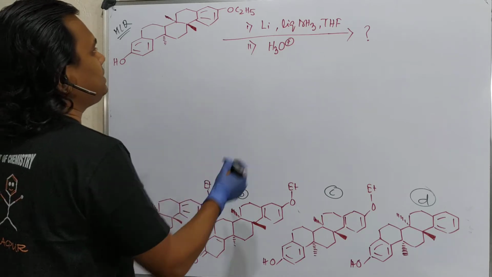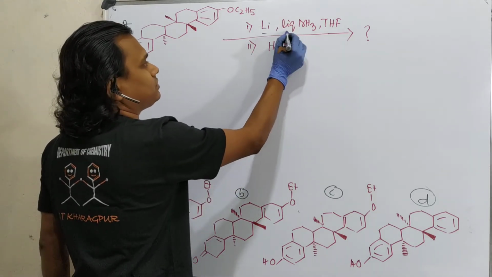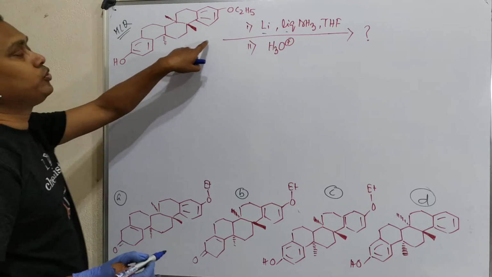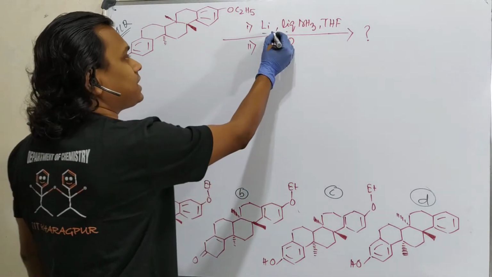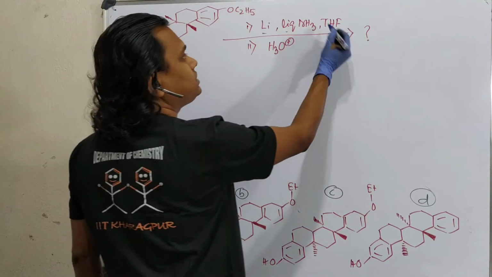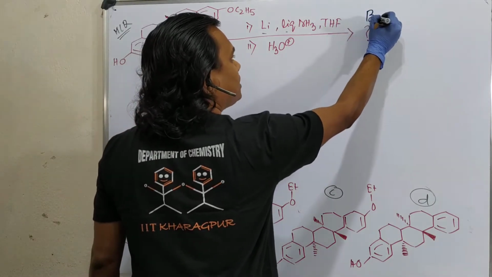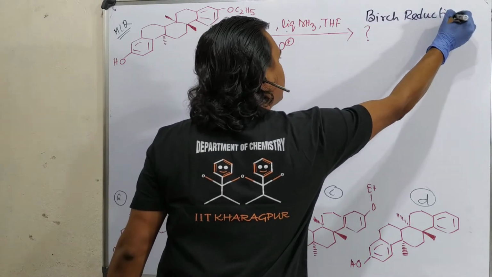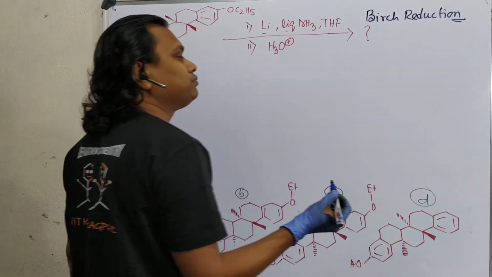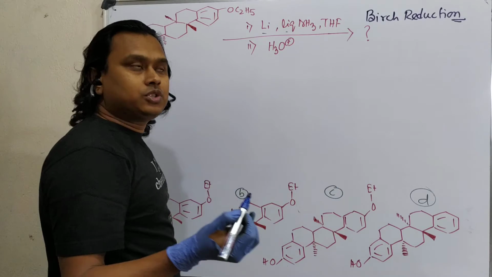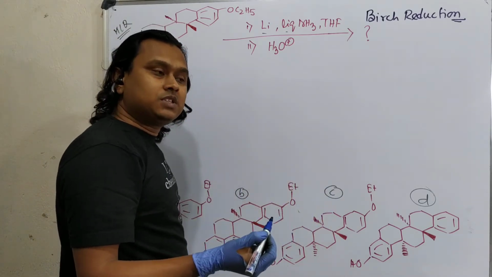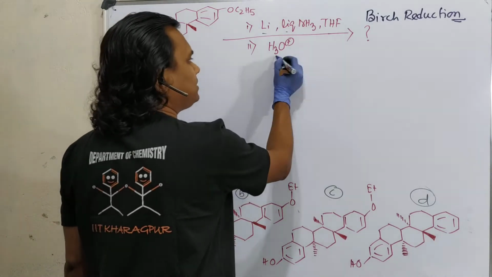So, see, what is this condition? Just look at the reagent and try to find out the functional group or reactivity here. This is actually lithium, liquid ammonia, THF. This is nothing but the condition for Birch reduction. And by the way, I have already uploaded many lectures on Birch reduction, like simple, in presence of electron donating and withdrawing groups, and finally a few MCQs. Please visit them if you want to learn further. And this is what is simple.